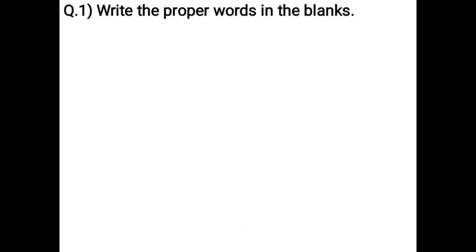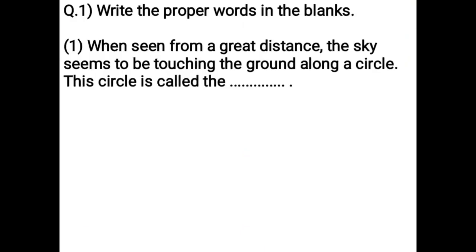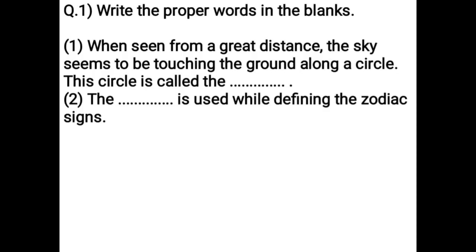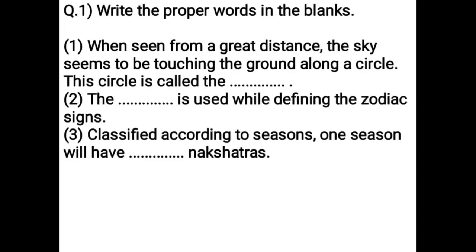Write the proper words in the blanks. When seen from a great distance, the sky seems to be touching the ground along a circle. This circle is called a dash. Horizon. The dash is used while defining the zodiac signs. Ecliptic.